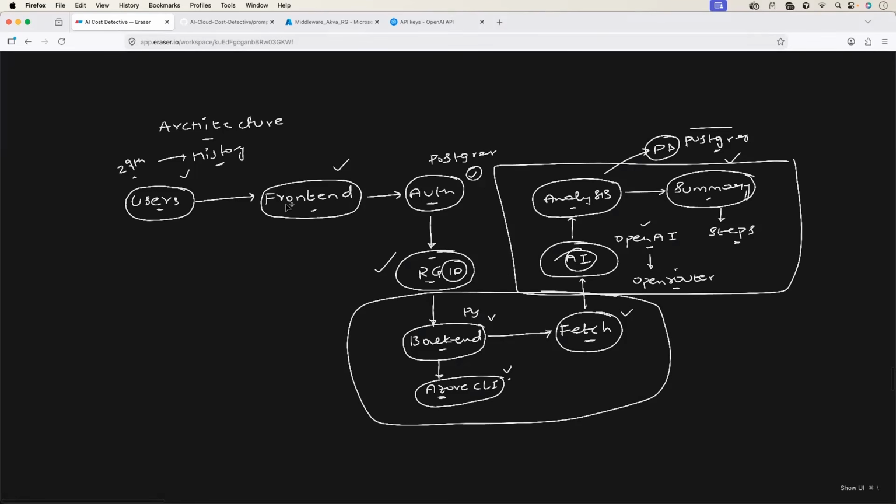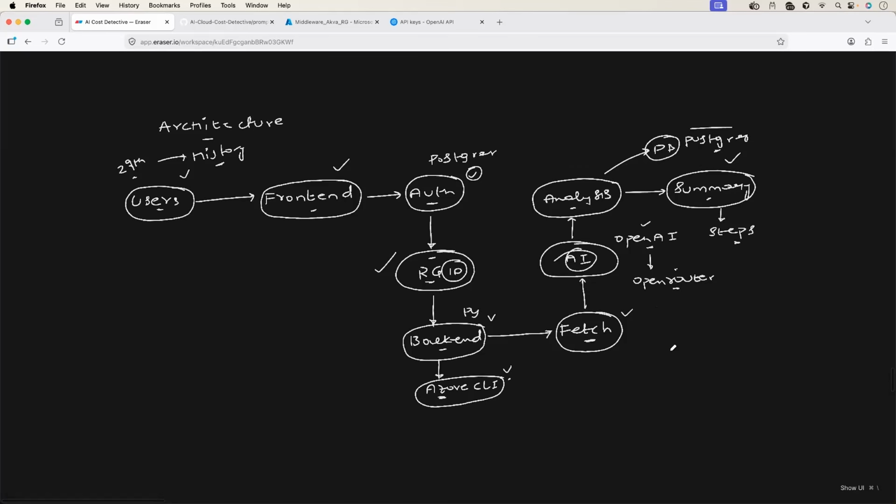Before we head to the front end, before we head to the end-to-end integration, one piece that's left is the Postgres implementation. Postgres in this case is performing very interesting things for us. First, we don't want users to run this platform very often. Let's say we hosted this AI cloud cost detective.